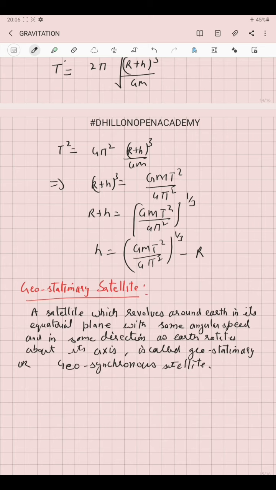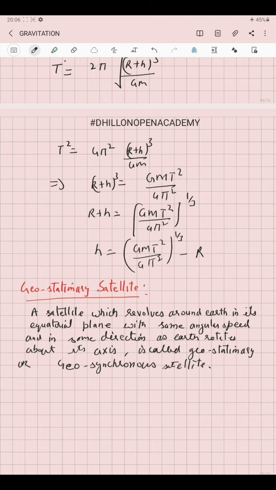So if a satellite is revolving around the Earth above its equatorial region, and its sense of revolution is the same as that of the Earth around its own axis, and also the same angular speed, then when this type of satellite is looked upon from any given point on the surface of Earth, it always appears at the same point, because Earth and the satellite are moving with the same angular speed, so they will appear stationary to each other. Because of that, the satellite is known as the geostationary satellite.